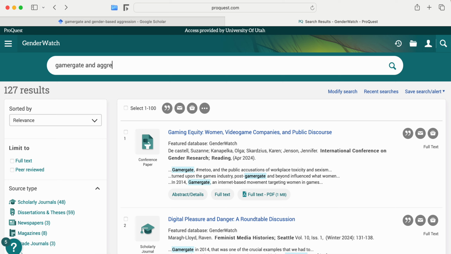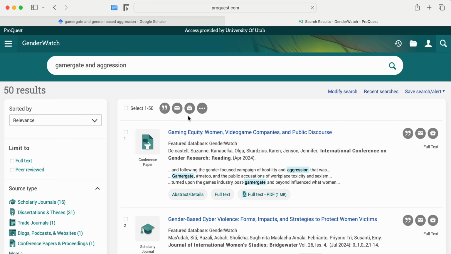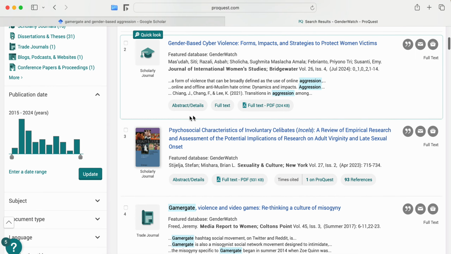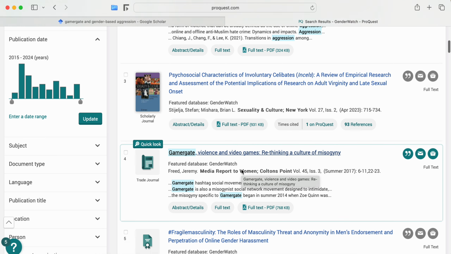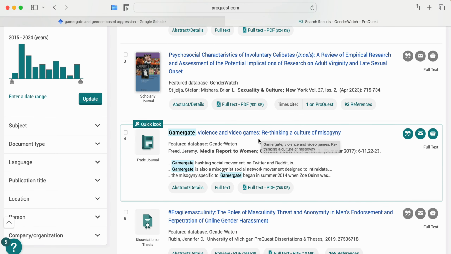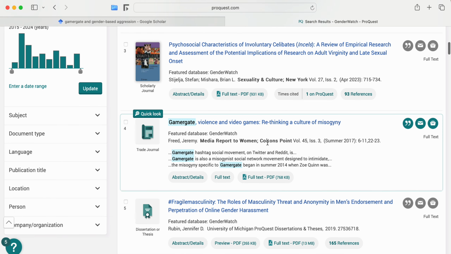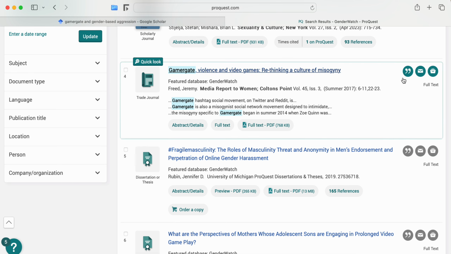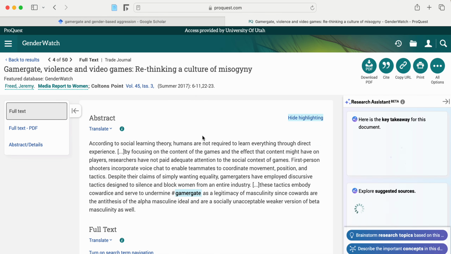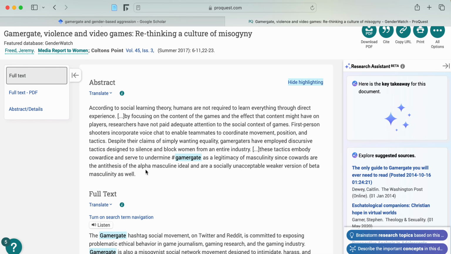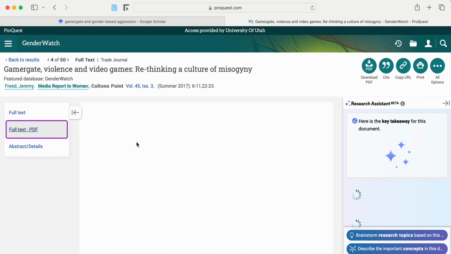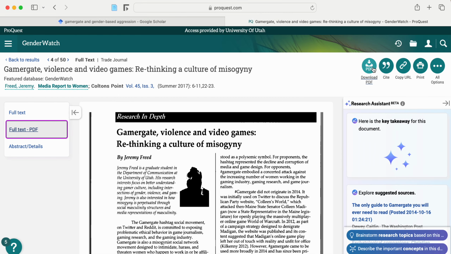Let's try aggression, because I do think that's a great term. And from one database to the next, you might get very different results. Okay. Or some of the same results. Interesting. Here we go. Gamergate, violence in video games, rethinking the culture of misogyny. Let's see. So that one might be interesting. This is a full text database. So if we click on the title, it will take us to the HTML full text version. We can also get a PDF, and we can download that.